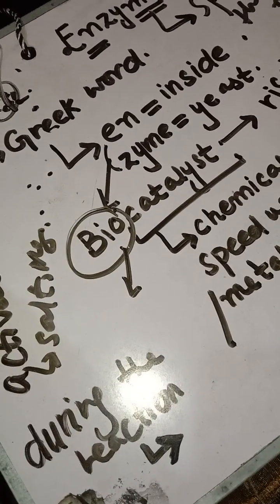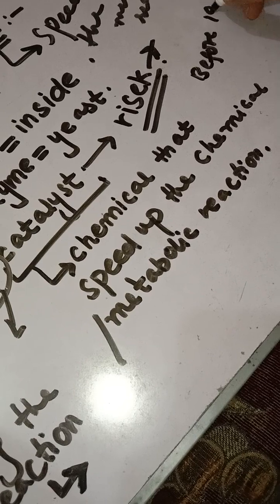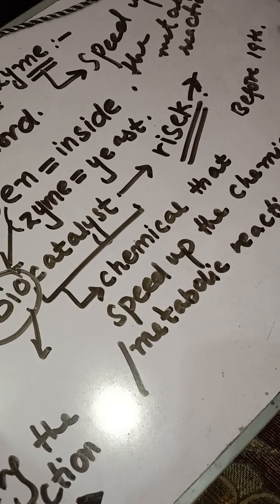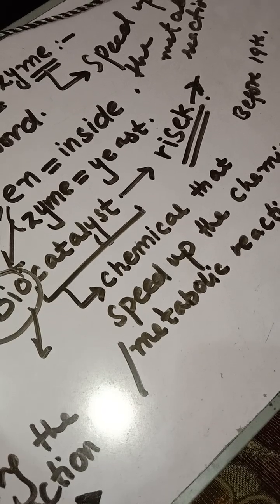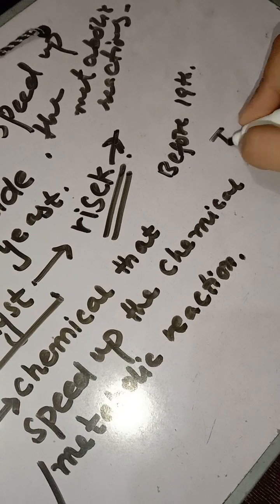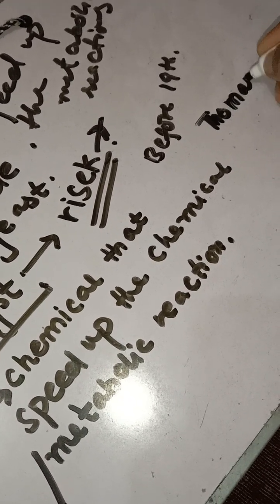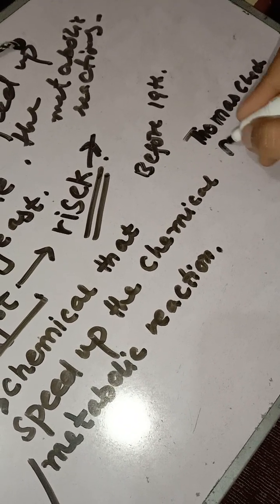Okay, if we talk about the history, before the 19th century, it was believed that enzymes were only of proteinaceous nature. And there are scientists named Thomas Cech and Altman.